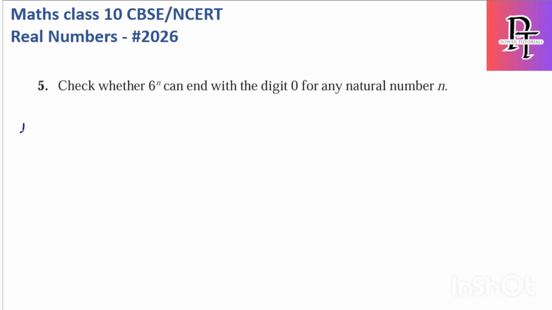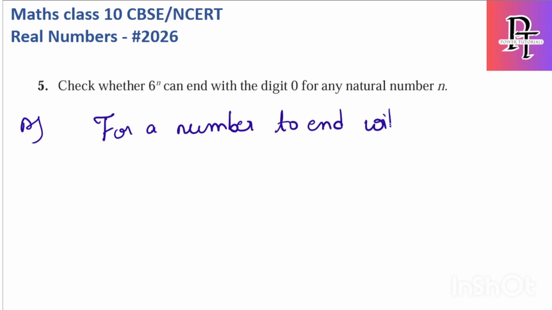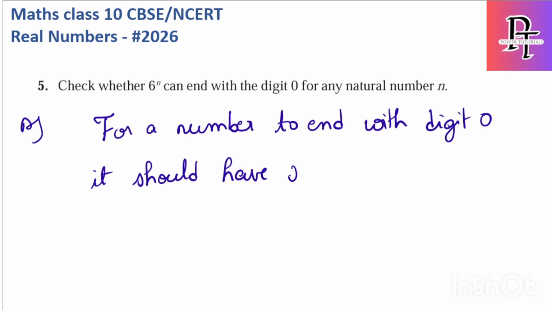Let's see the fifth one. Check whether 6 power n can end with the digit 0 for any natural number. So the answer should be no. Why? Because for a number to end with digit 0, it should have 2 and 5 as factors.